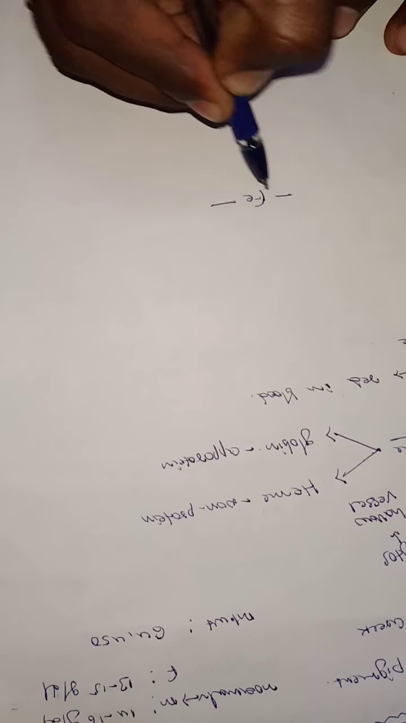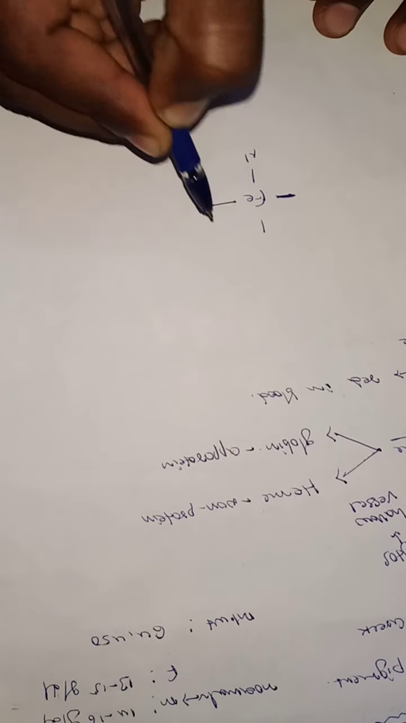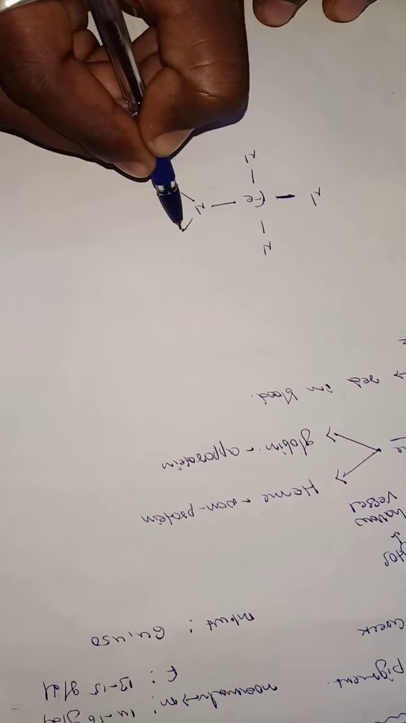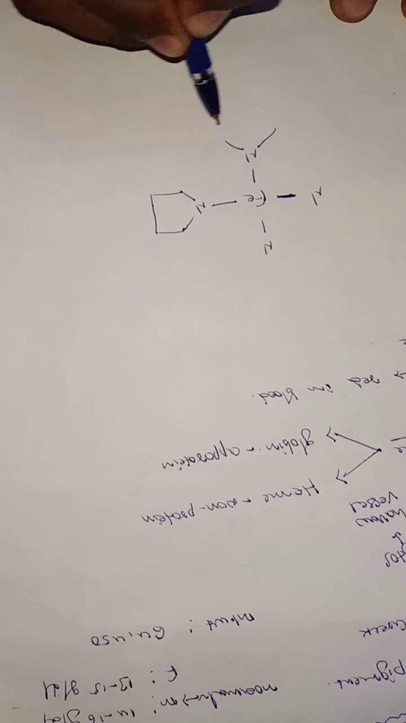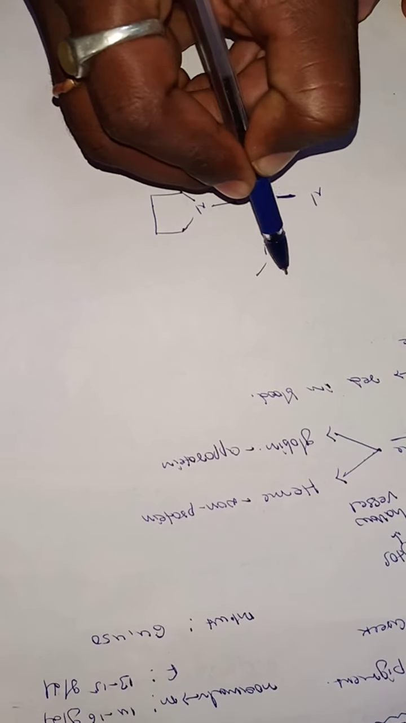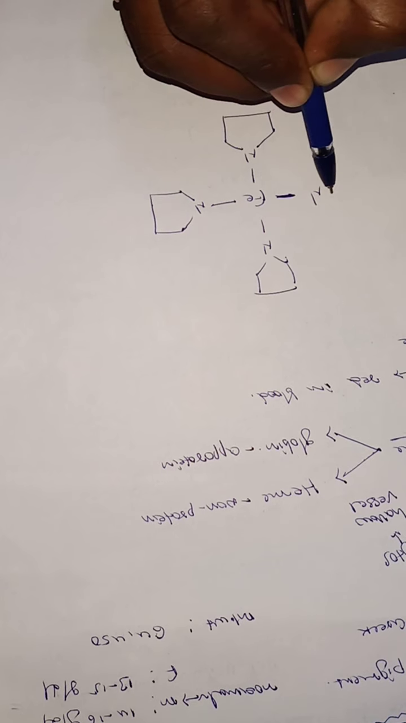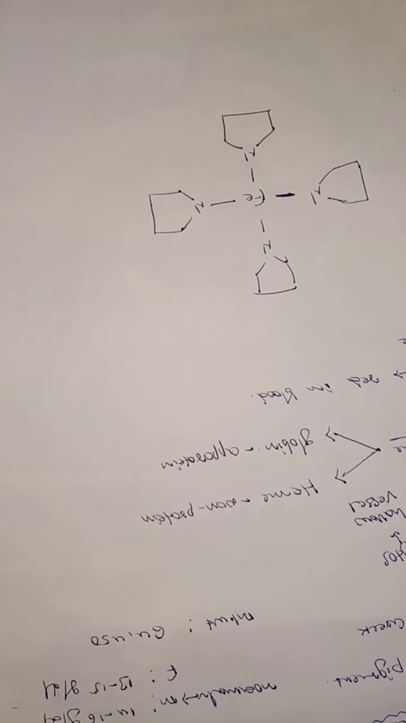The ferrous molecule contains 4 nitrogen groups. Each and every nitrogen group contains a 5-membered ring. So these are the 5-membered rings, or pyrrole rings.